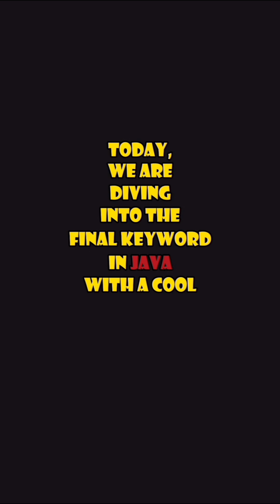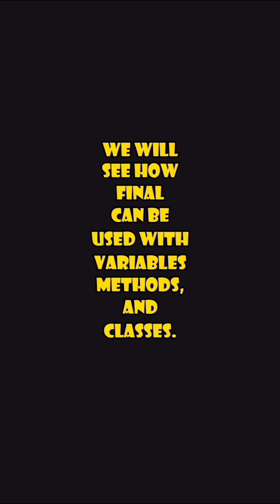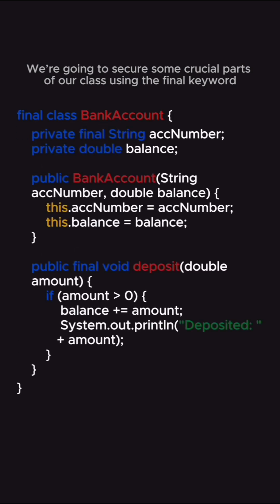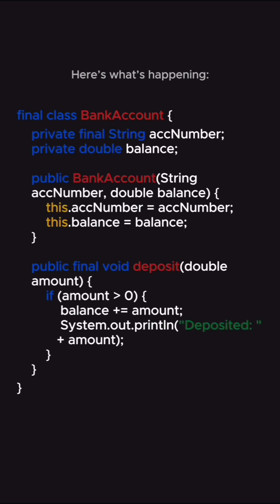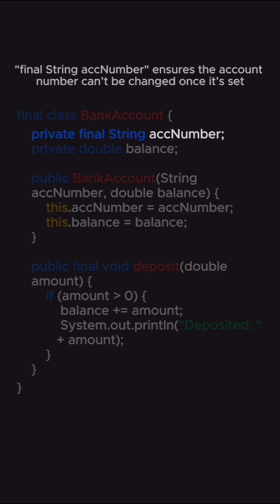Today, we're diving into the final keyword in Java with a cool program example. We'll see how final can be used with variables, methods, and classes. Let's start by creating a class called BankAccount. We're going to secure some crucial parts of our class using the final keyword. Here's what's happening. Final class BankAccount means this class cannot be extended. Final String accountNumber ensures the account number can't be changed once it's set.